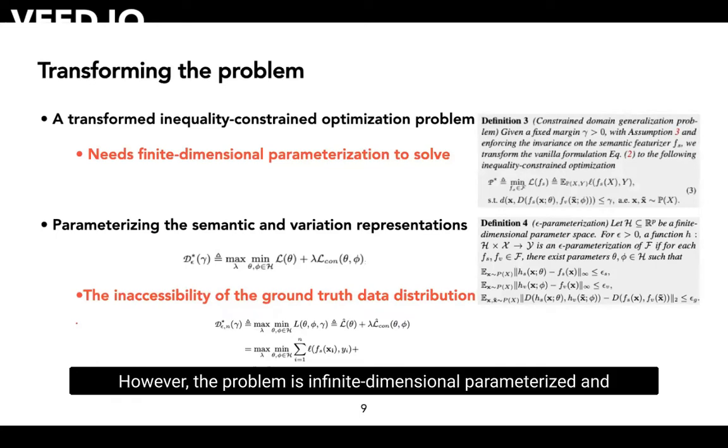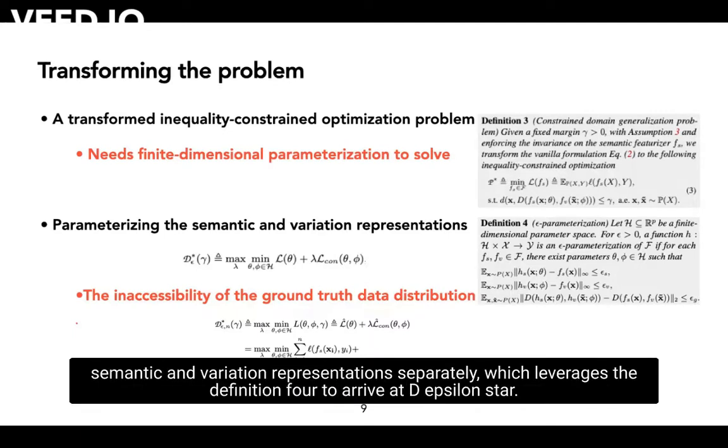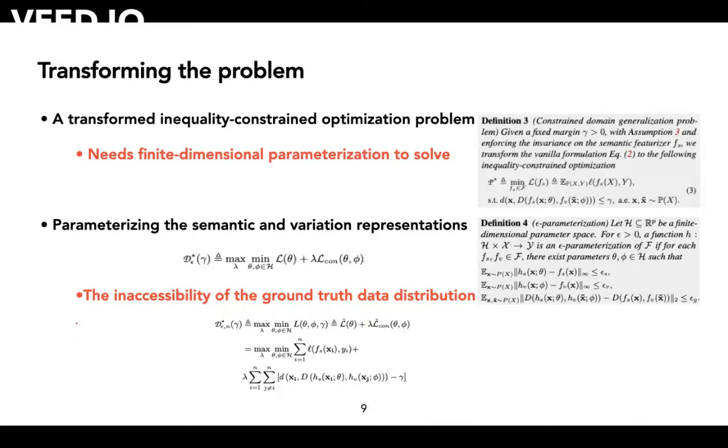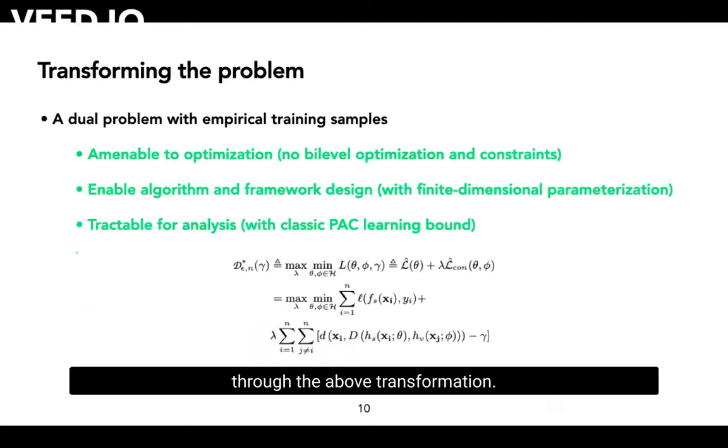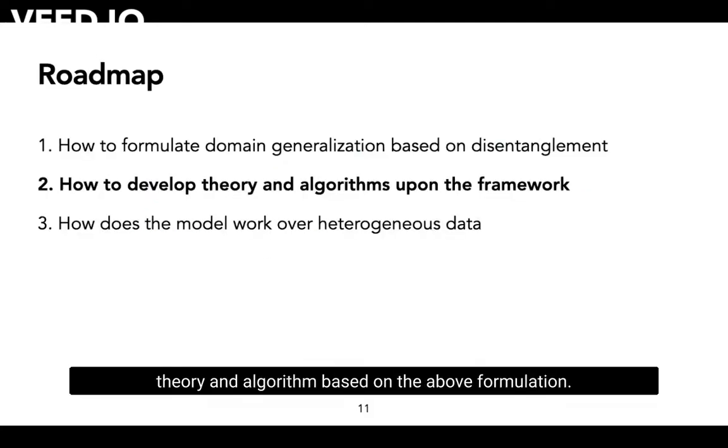However, the problem is infinite-dimensional and still needs finite-dimensional parameterization to solve. Thus, we use two encoders to parameterize the semantic and variation representations separately, which leverages the definition to arrive at the epsilon star, as the definition is over the ground truth data distribution, which is not available in practice. We leverage empirical samples to approximate the population estimate. Through the above transformations, we finally arrive at a dual problem, the epsilon n star. This problem is much more tractable since it is a regularized ERM without adversarial training. It also enables algorithm and framework design since we can leverage neural networks for parameterization. It is also easy to analyze since it can be used with the classic PAC learning bound, which we will show later.